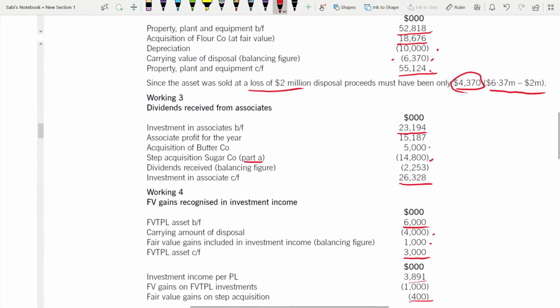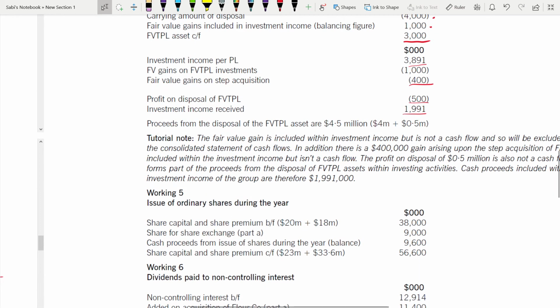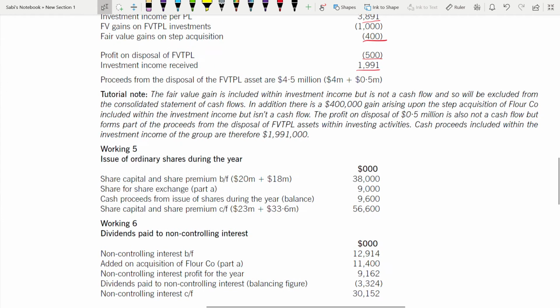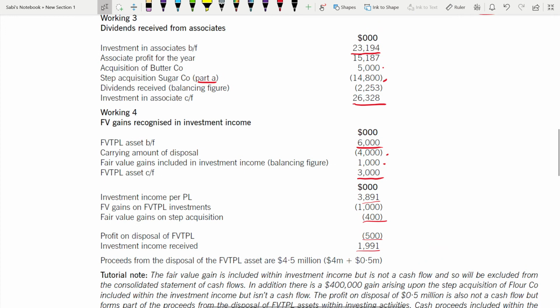Working 5 and 6. Tutorial note and all will read later. So here 20 million from share capital and share premium from the statement of financial position only. We are taking opening and closing balance. Share for share exchange in part A, 9 million. We have just calculated it in part A. We are adding it. That means we are getting 9 million shares. Next, share proceeds from issue of shares. The balance is the share proceeds from issue of shares, 9.6. So we are adding 9.6 here.